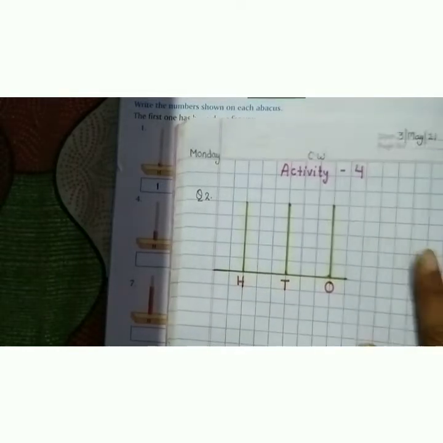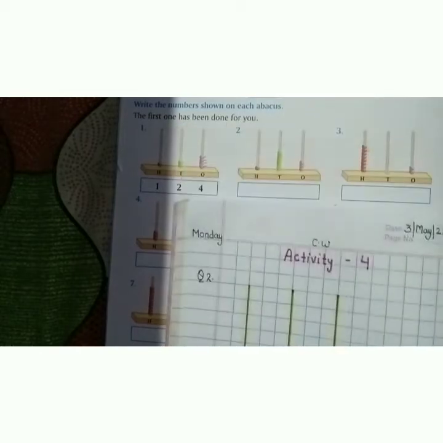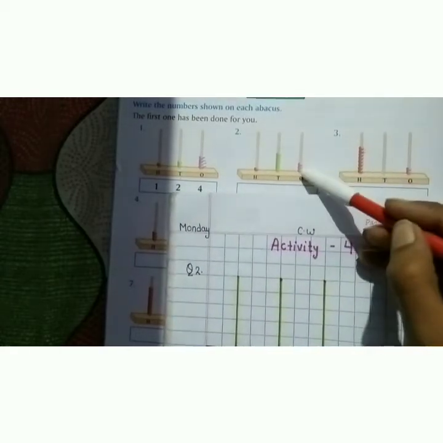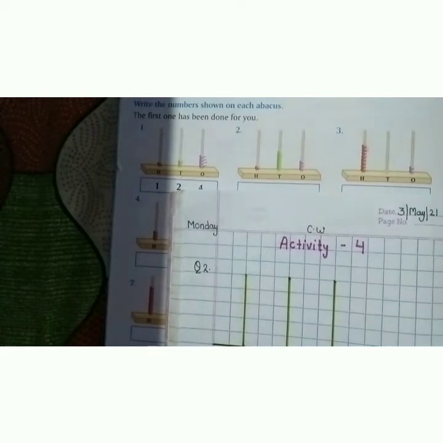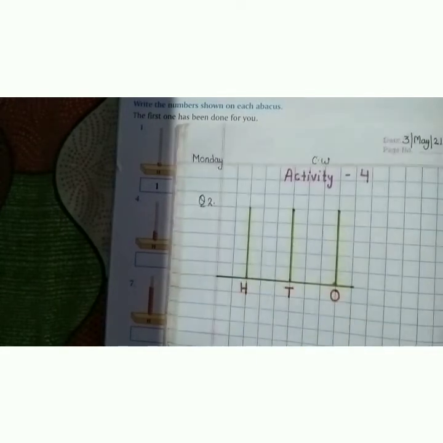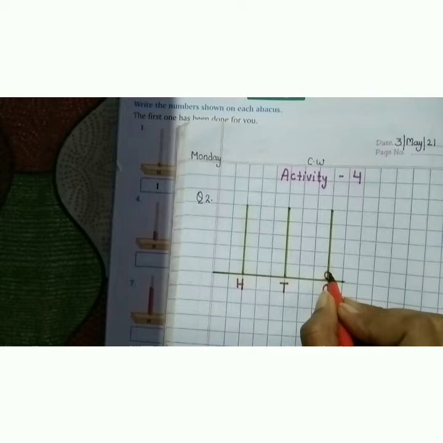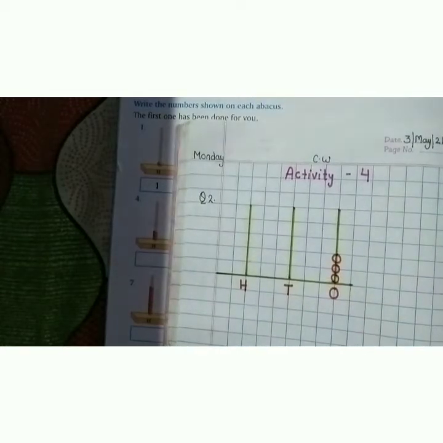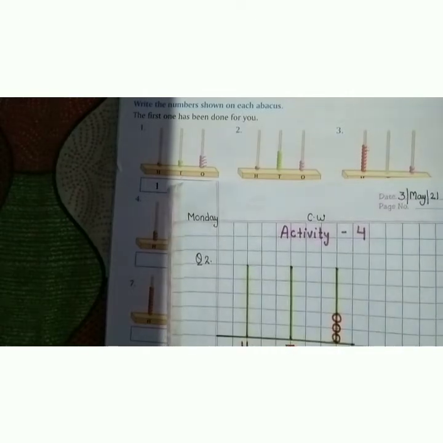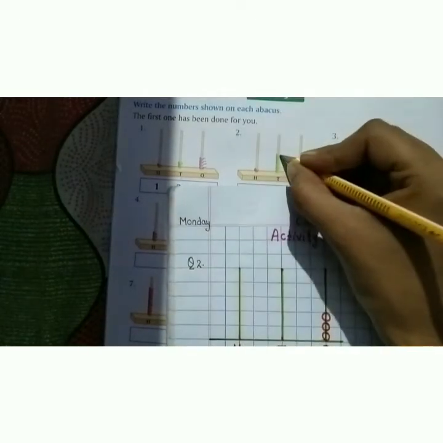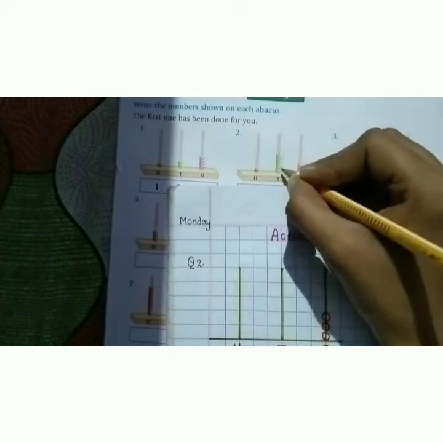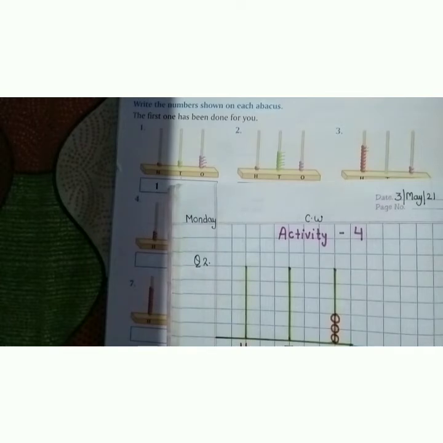Okay. Now just draw the pearls as shown in the book. Ones place. There are how many pearls? 1, 2, 3. There are 3 pearls. Let's draw 3 pearls on the ones place. Now on tens place, let's count the pearls. 1, 2, 3, 4, 5, 6.